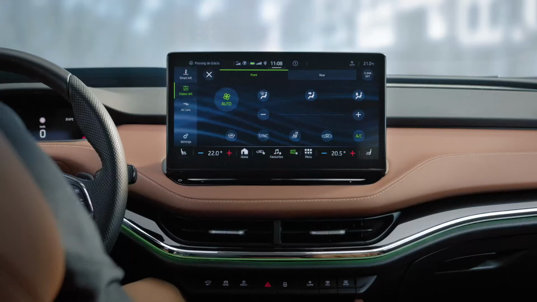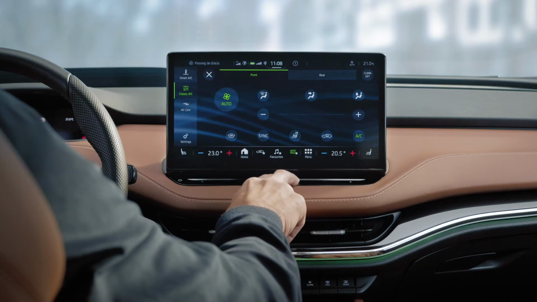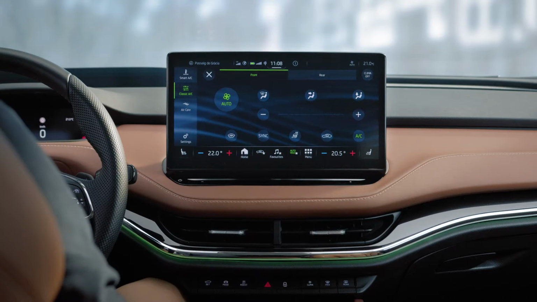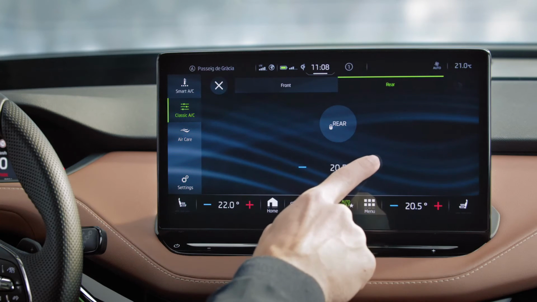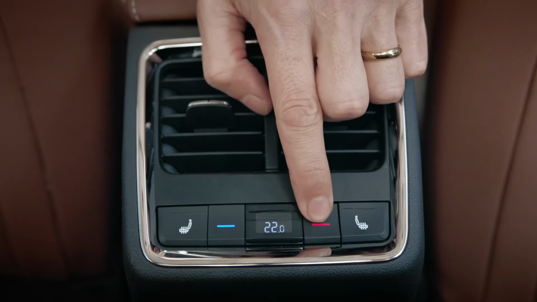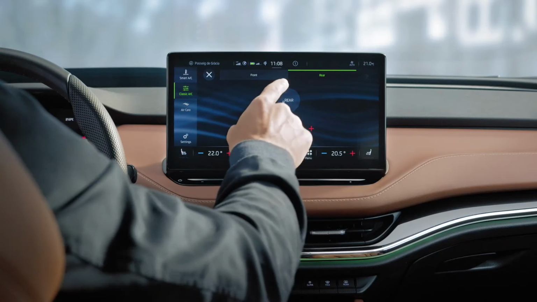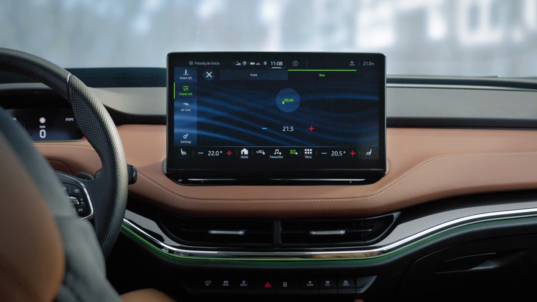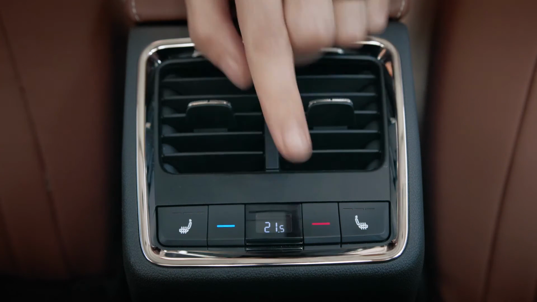Or choose classic AC and set the temperature for the front using the touch slider or plus and minus icons. For the back, tap rear and adjust the temperature either on your screen or directly from the back. To lock the rear controls, tap the rear icon. Simply tap it again to unlock. You can also do this from the back seats with the red and blue buttons.